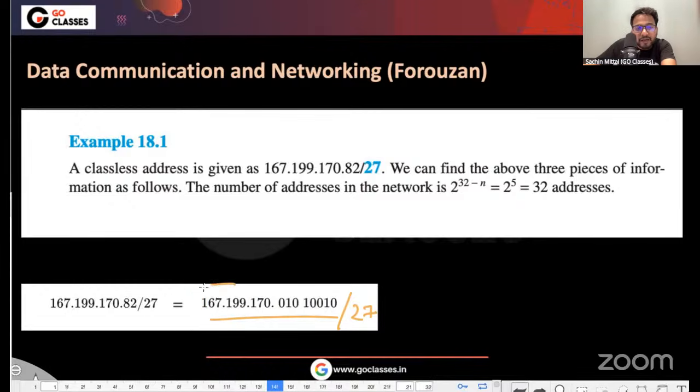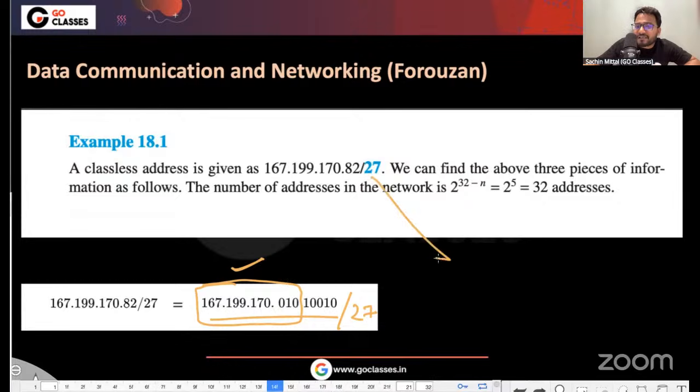Basically, they are saying as long as this part is fixed, it doesn't matter whatever you are writing here. If you notice, they have represented the network with some IP address which is not the starting IP address.